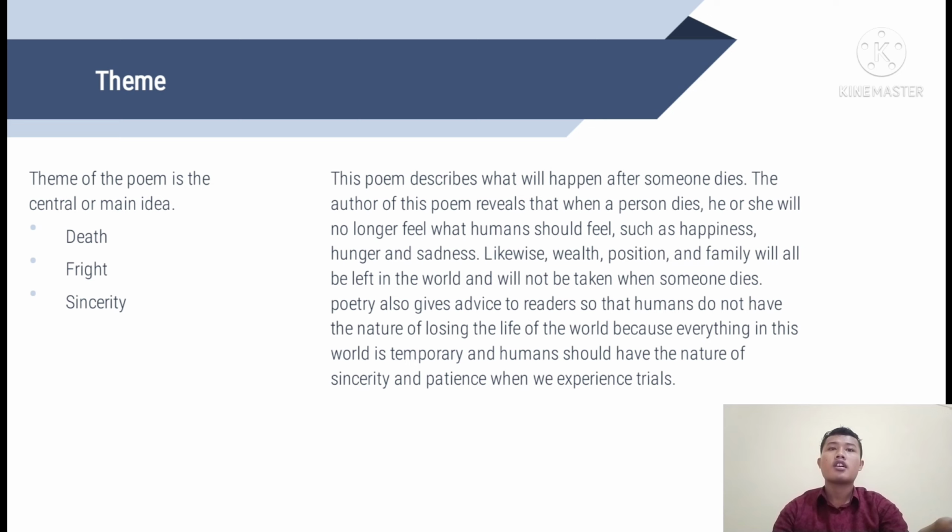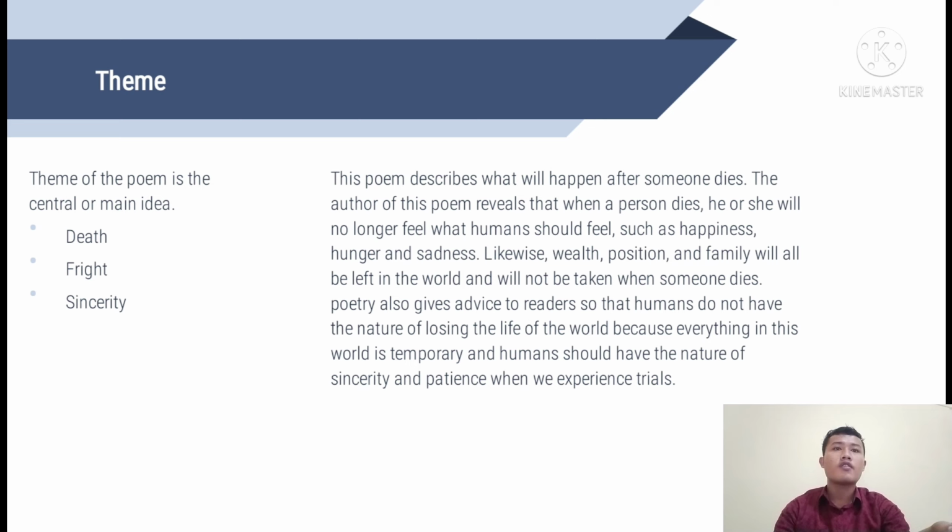So, in this poem, the themes are death, fright, and sincerity. This poem describes what will happen after someone dies. The author reveals that when a person dies, he or she will no longer feel what humans should feel, such as happiness, hunger, and sadness. Likewise, wealth, position, and family will all be left in the world and will not be taken when someone dies.